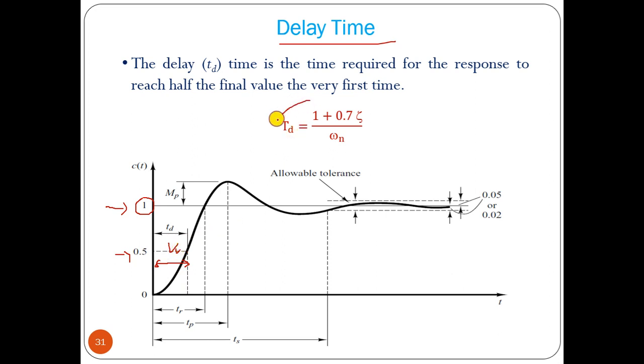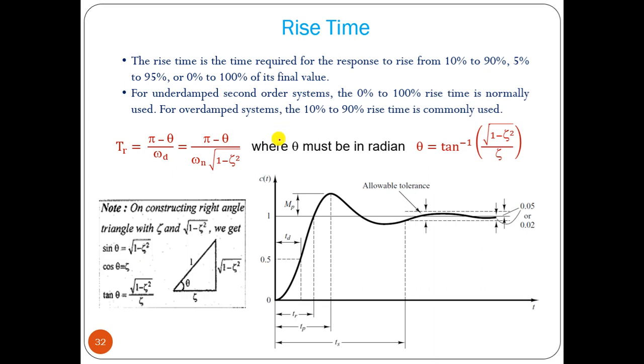And the formula to find that, I am not going into the derivation, you can remember the formula, that is td equals 1 plus 0.7 zeta by omega n. So if you know the second order system zeta and omega n values, we can find out td, the delay time. Then we can find out rise time. Rise time means how much time it will take to reach 100% of the value or 90% of the value. In some cases 0 to 100%, in some cases 10 to 90%. So let us consider 0 to 100%, how much time it will take, that is your rise time.